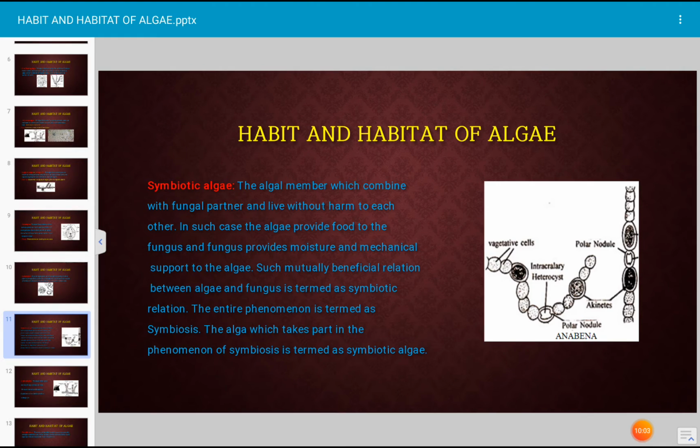The entire phenomenon is known as symbiosis. The algae which take part in the symbiosis, that grow along with the fungal member, such algal forms are described as symbiotic algae. They combine with the fungus and that forms a new thallus. Algae and fungus together form a new thallus that is known as lichen. Okay. In lichen there is symbiotic relationship. Okay. Next.